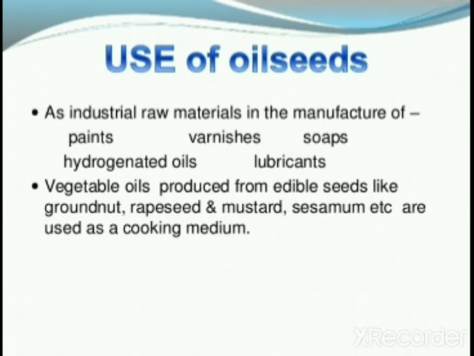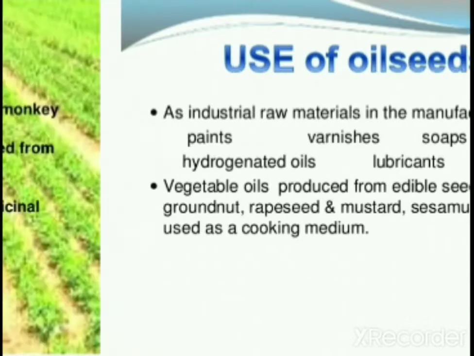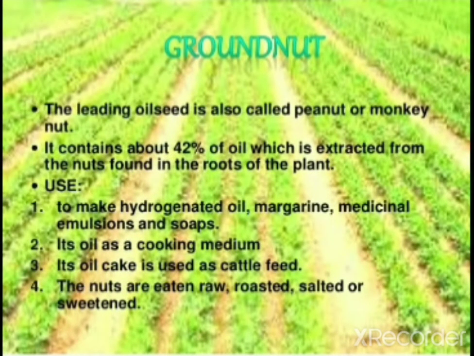Vegetable oils produced from edible seeds like groundnut, rapeseed, mustard, sesame, etc., are used as a cooking medium. Groundnut, the leading oilseed, is also called peanut or monkey nut. It contains about 42% oil, which is extracted from the nuts found in the roots of the plant. It is used to make hydrogenated oil, margarine, medicinal emulsions and soaps.